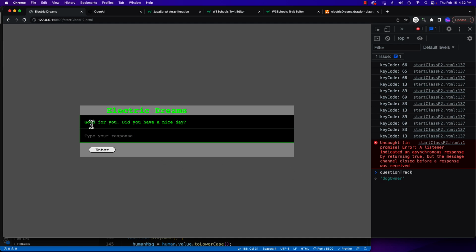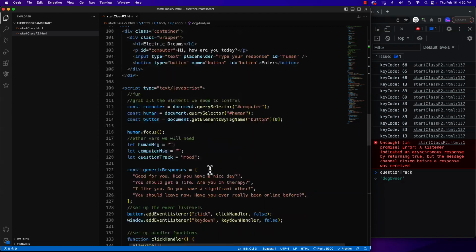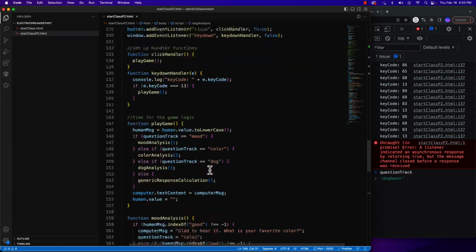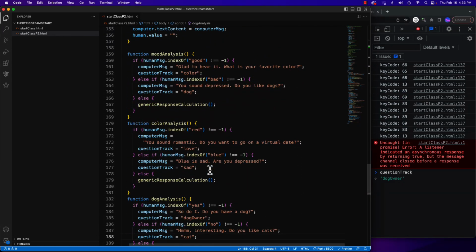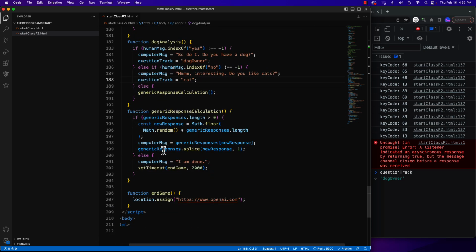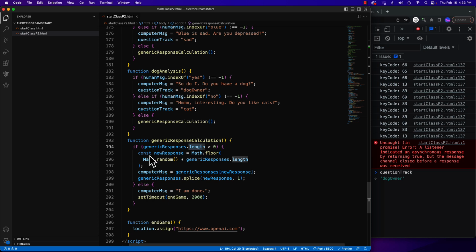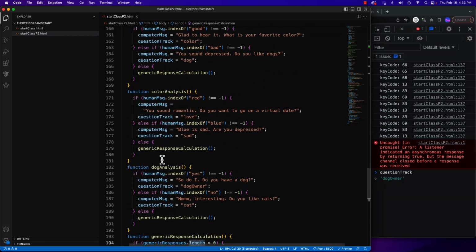So, but we now know that we're trapped in this generic responses, so we're never going to be able to get out of it. And that's okay for the purposes of this assignment, because what we're trying to do is to learn a little bit about working with arrays. So we're accessing arrays. We are removing elements from arrays. We're calculating the length of them. We're doing a little bit of generating random numbers here, so we can play with that.